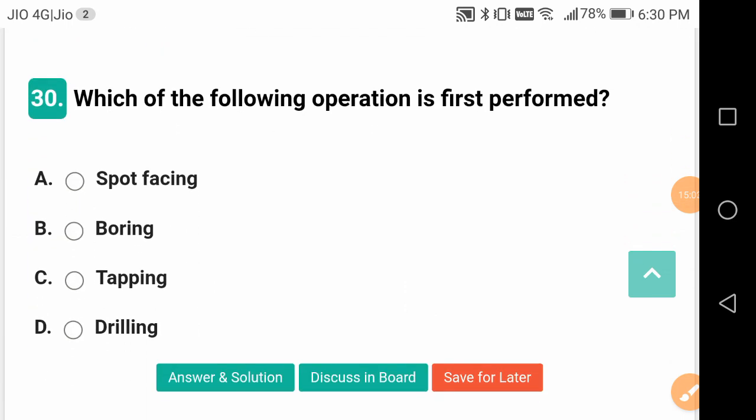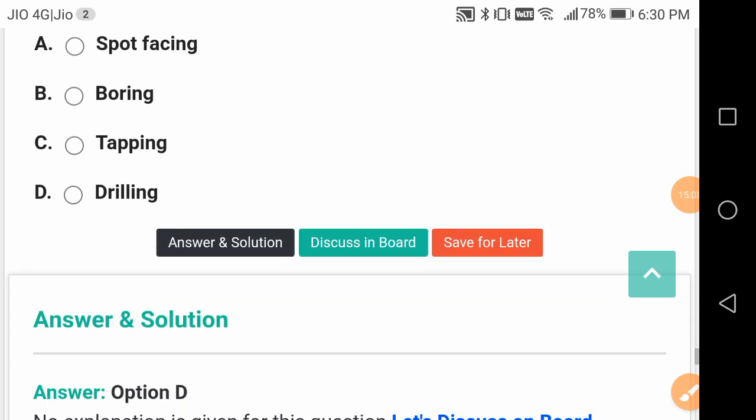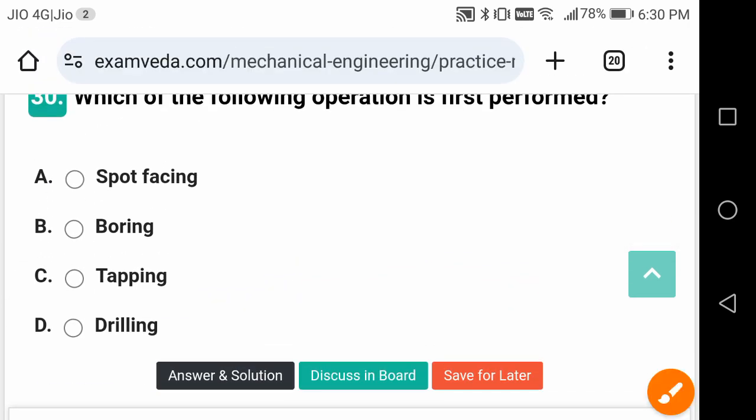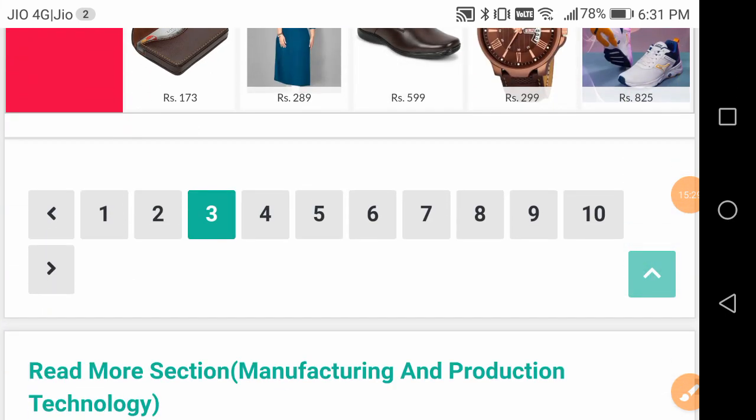Which of the following operations is first performed? Is it spot facing, boring, tapping, or drilling? It is drilling which is performed first. Then all those are done: tapping, boring, and spot facing. Spot facing is once again a finishing operation of the face, and boring is enlarging the hole. Tapping is also a type of surface finish operation.